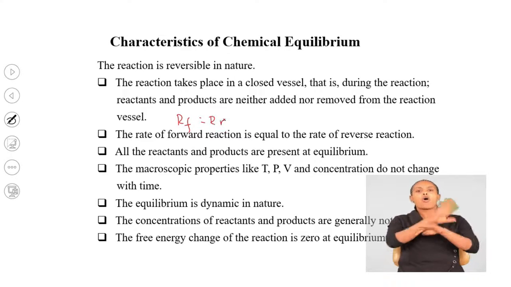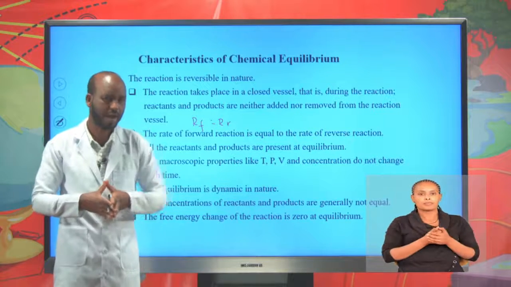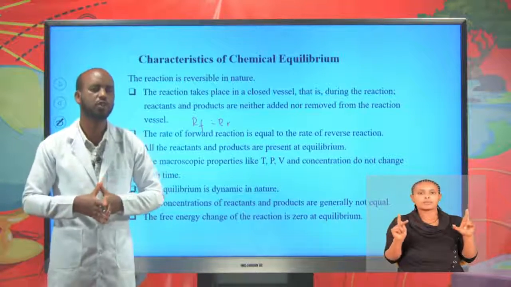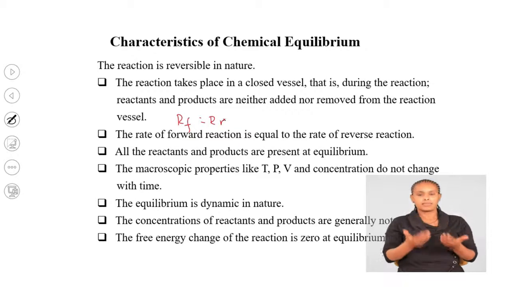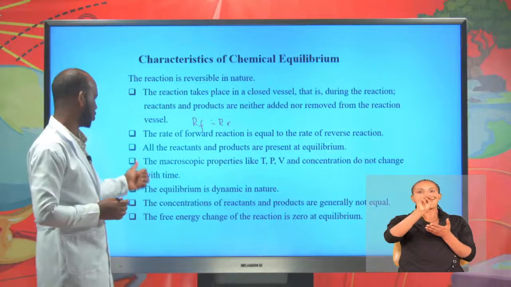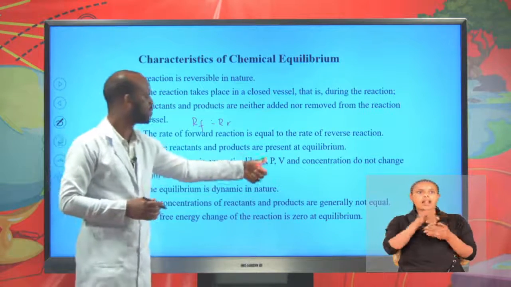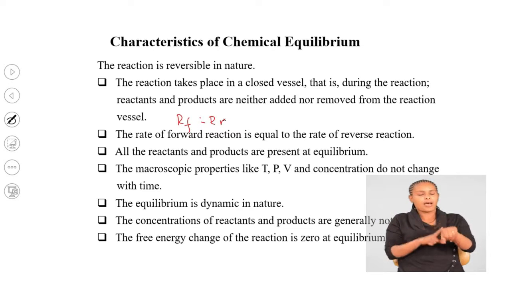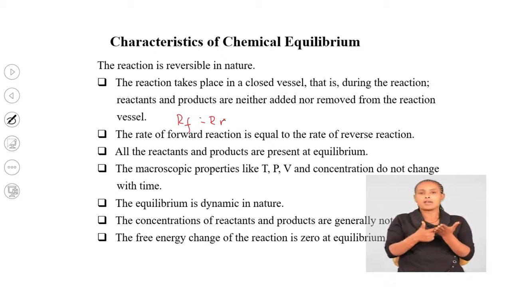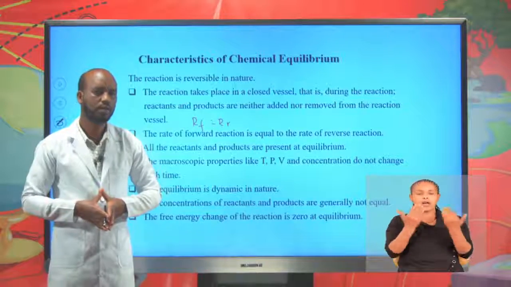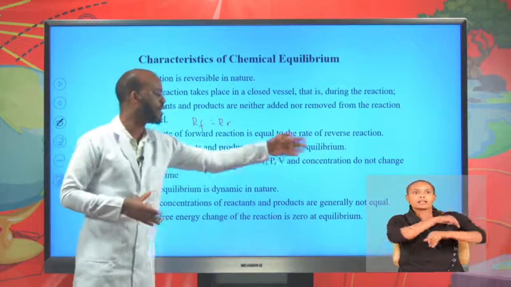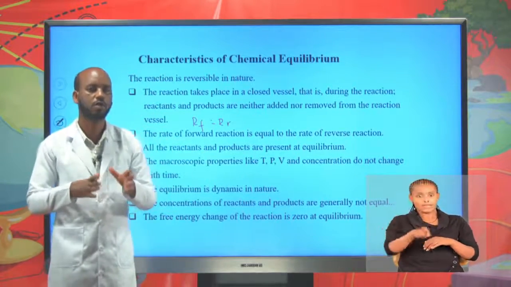Three, all the reactants and products are present at equilibrium. For a reaction at equilibrium, both reactants and products must be present. The macroscopic properties like temperature, pressure, volume, and concentration do not change with time. If these properties change, the equilibrium is disturbed. Therefore, temperature, pressure, volume, and concentrations must be kept constant.